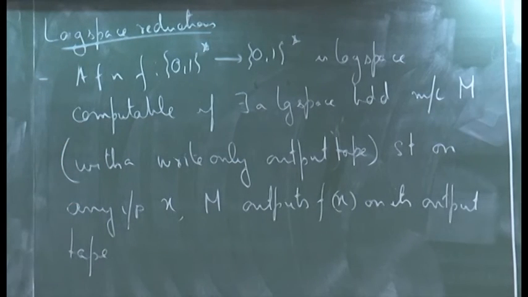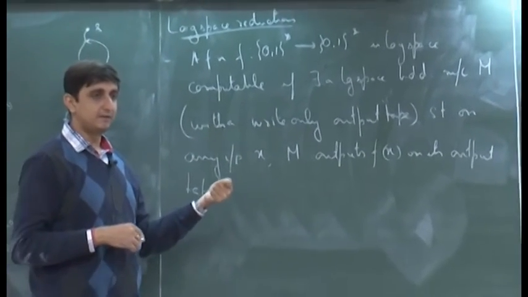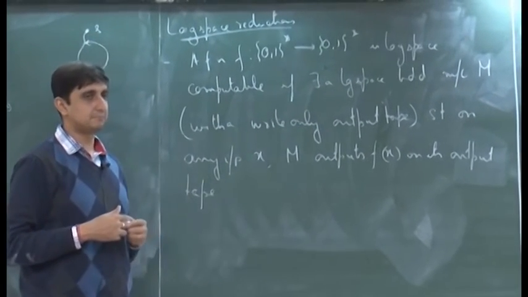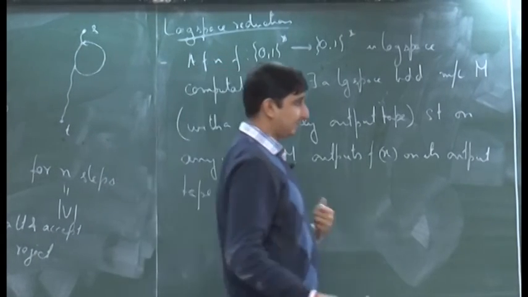The output tape is a write only tape, so it only moves from left to right. After it writes out a bit, it can only move to its next cell, it can never come back and read something.